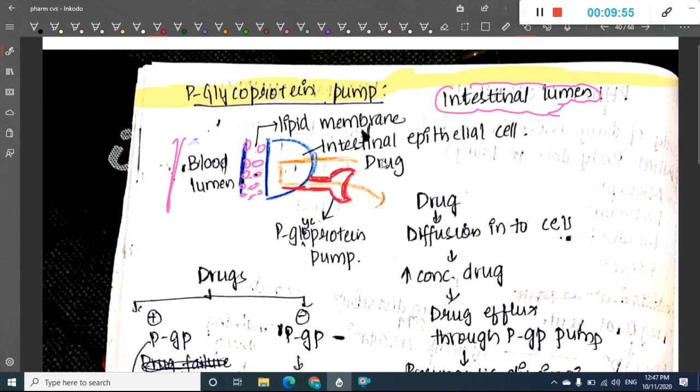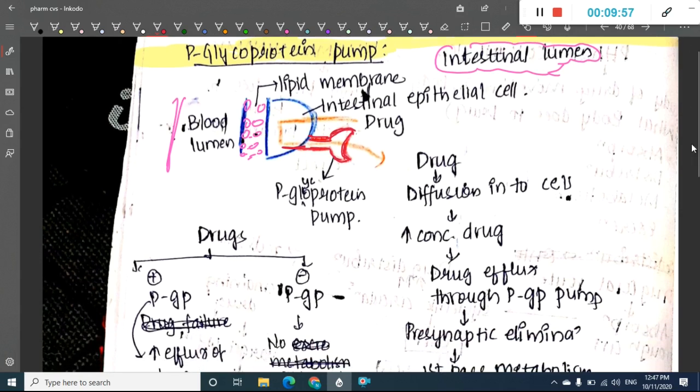First, the drug will diffuse from the blood lumen into the cells. Once it has diffused into the cells, in the intraepithelial cell there is increased concentration of the drug.